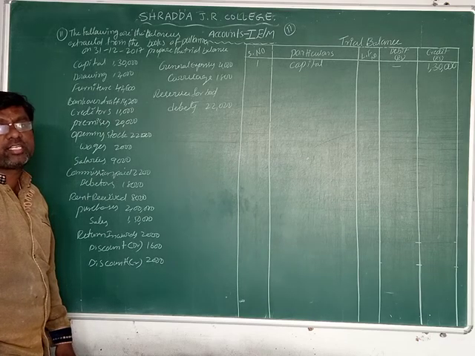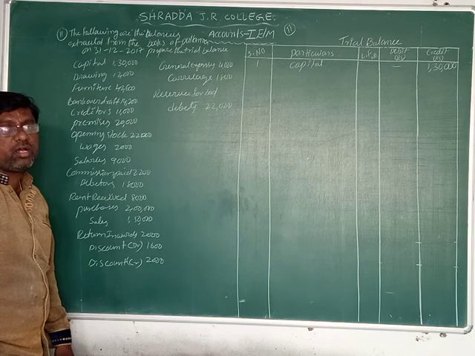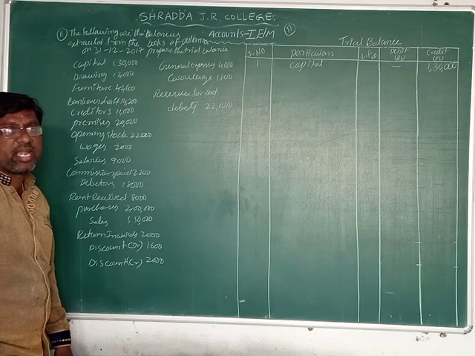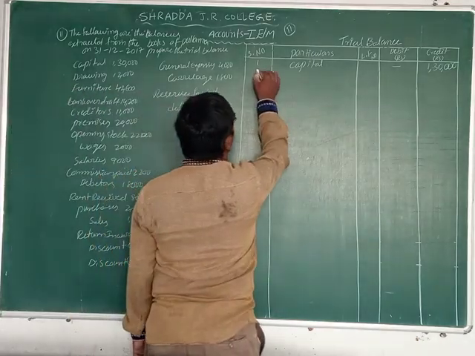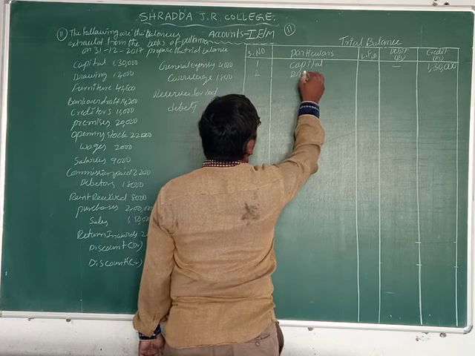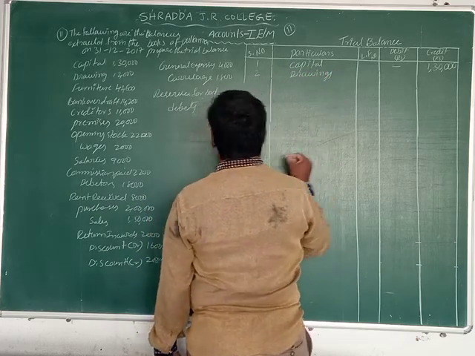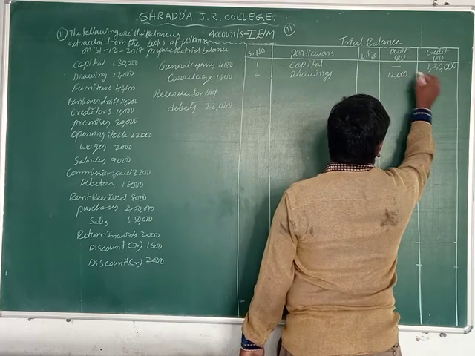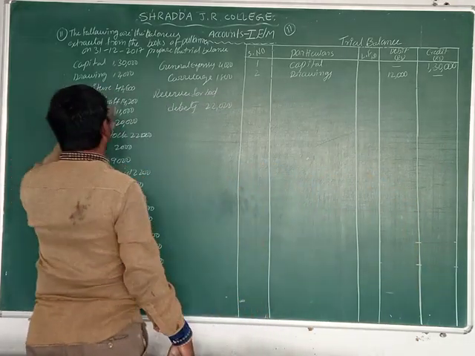Drawings is an expense from the business, so we record it inside the debit column. Write down drawings, the amount is 12,000, debit side.